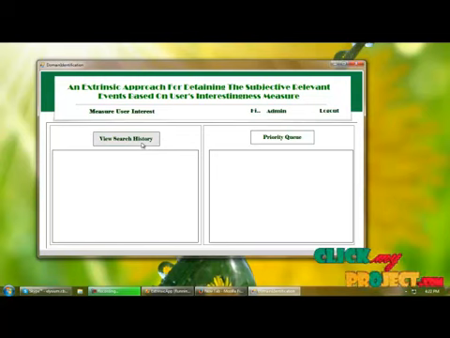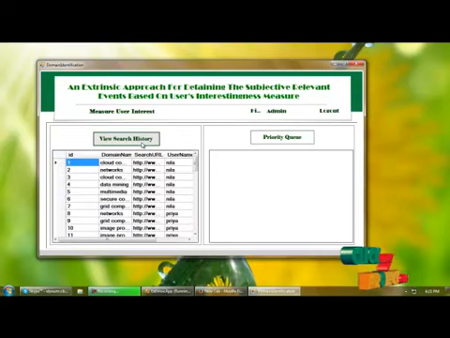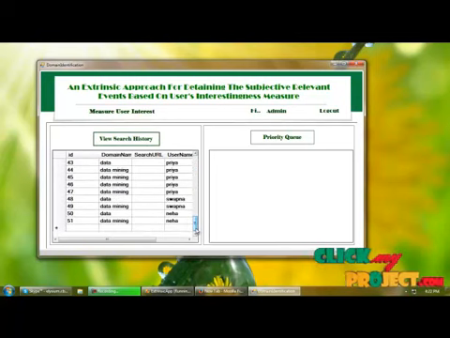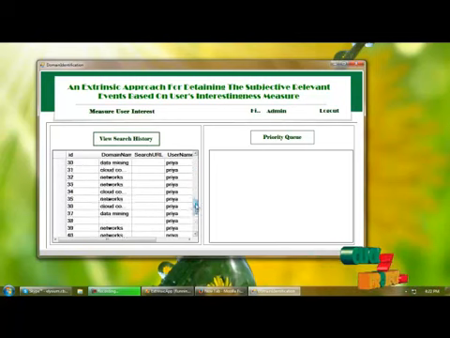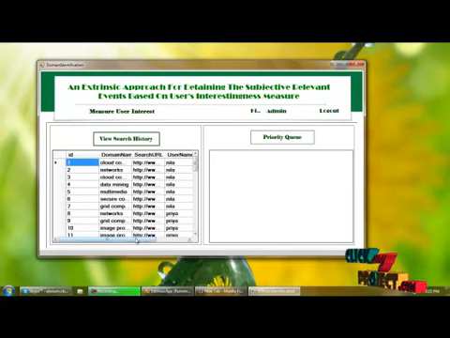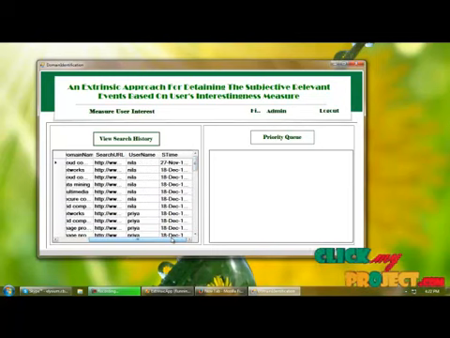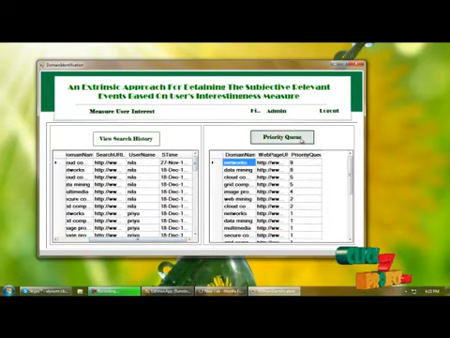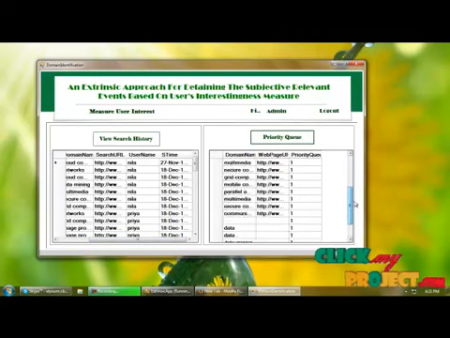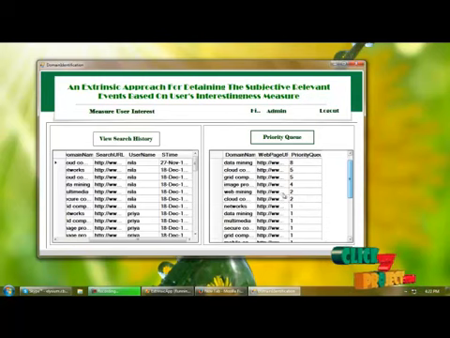So we can view the search history by clicking the view search history button, and this is the history of the search. It will be viewed based on username and search time, and here we can view the priority queue, from highest priority to lowest priority. So we can view the search history priority wise.